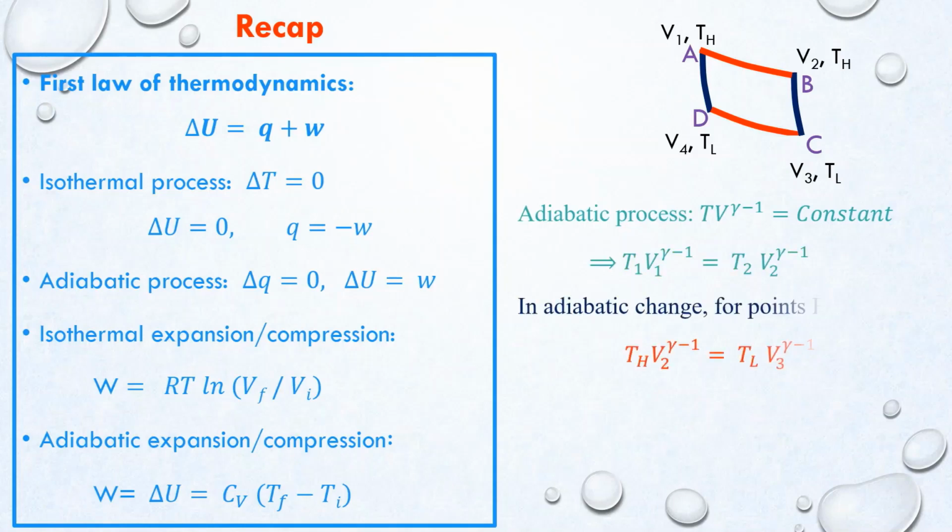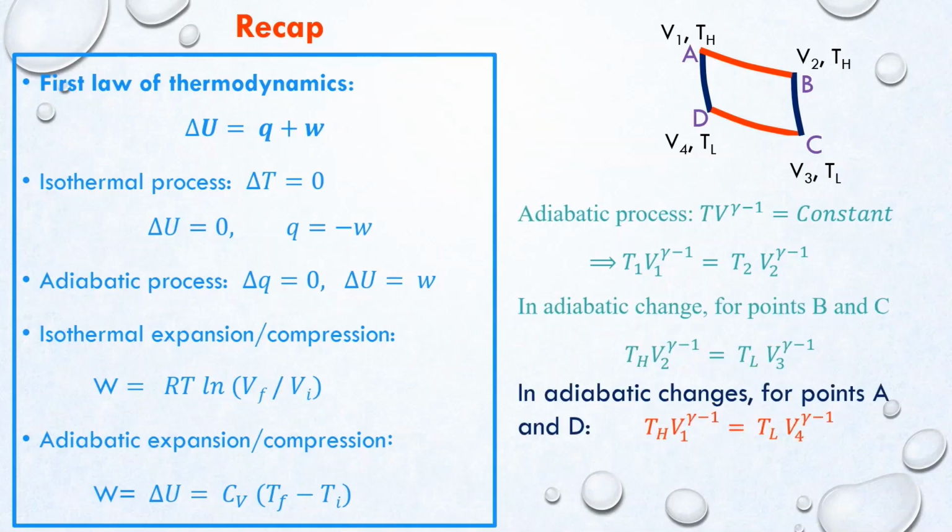If you take the process BC, at B we have volume V2 and temperature TH. At C we have volume V3 and temperature TL. So the equation will be TH V2 power gamma minus 1 is equal to TL V3 power gamma minus 1. If you take the adiabatic process, that is DA, if we apply the above equation, you will get TH V1 power gamma minus 1 is equal to TL V4 power gamma minus 1.